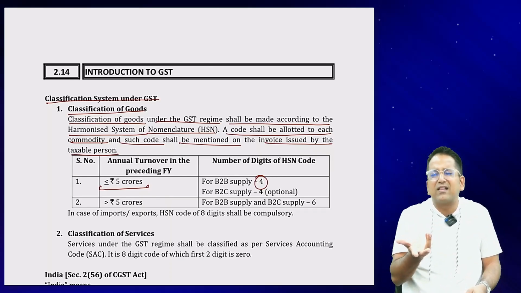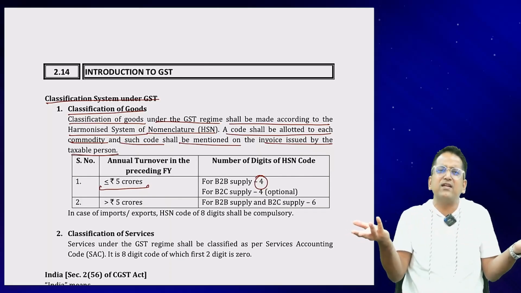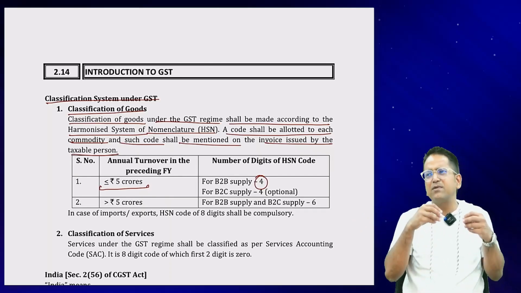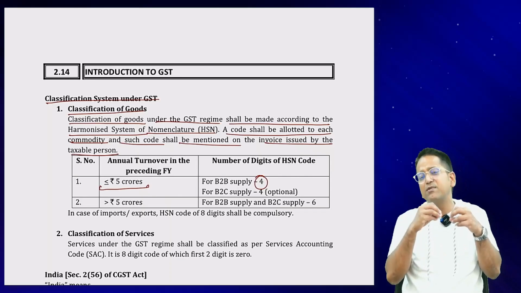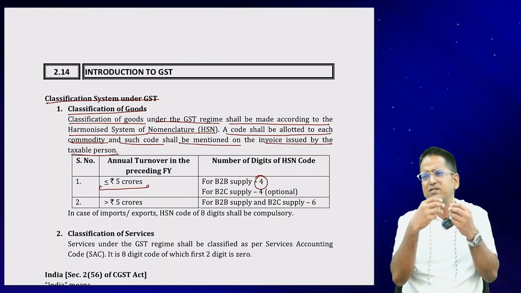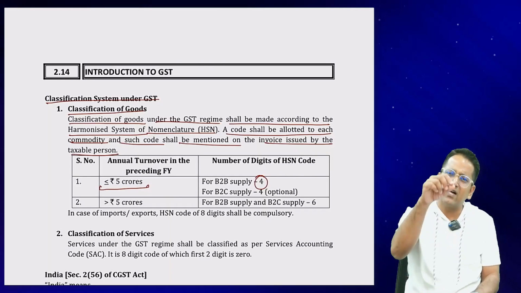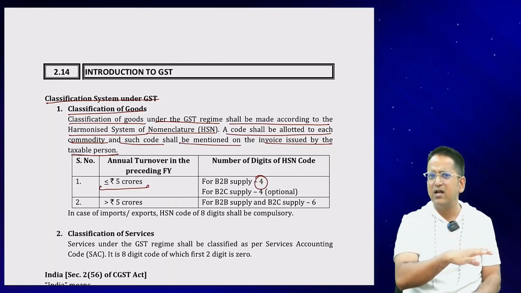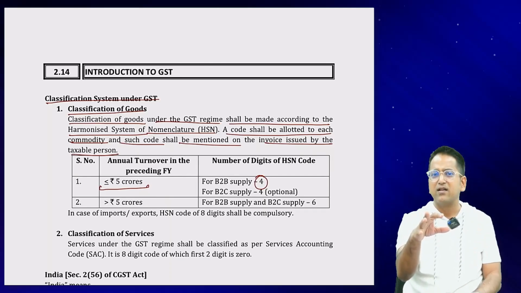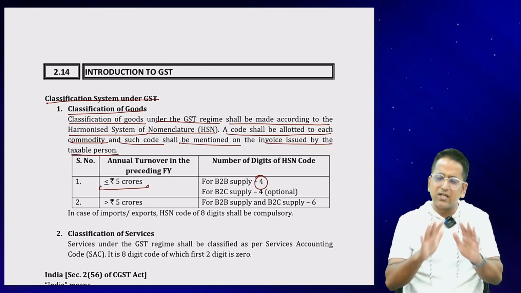But in GST, if you haven't put the GST number of the other person on the bill, then it is equivalent to B2C supply. We don't even classify it as B2B. When we file the GST return, it doesn't come under the B2B category, it goes under B2C, where the GST number is not given. So whatever bill I issue, if the recipient has a GST number, that is B2B. If there is no GST registration number of the recipient on our bill, then it is B2C supply. Right, understand this for GST.